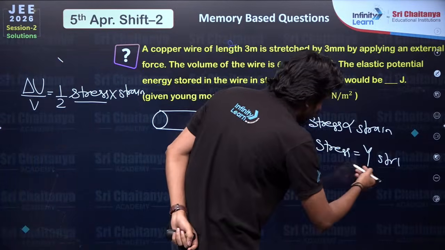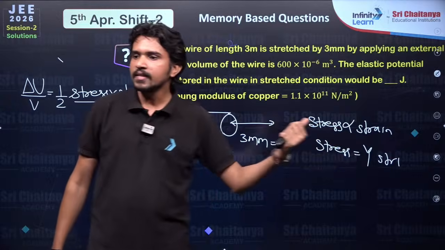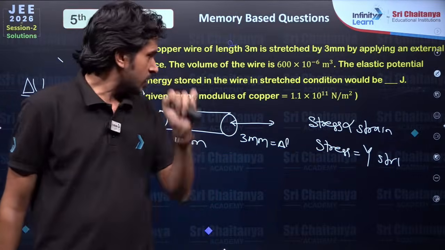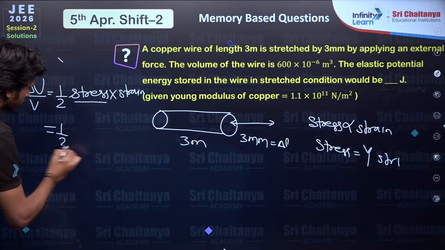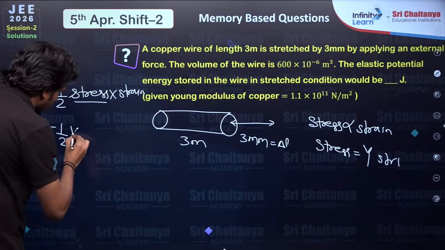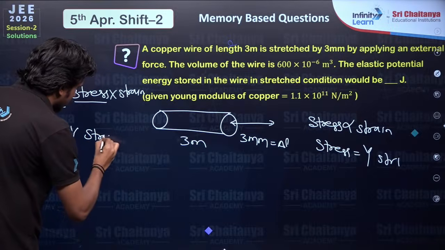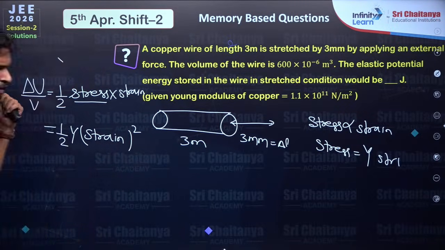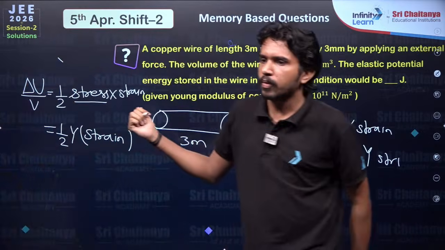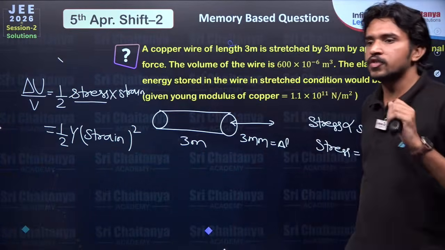So stress could be written as Young's modulus times strain, right? So now I'm going to use the formula half, then Young's modulus and strain square. But what do we want in this problem? Actually we want the energy stored.